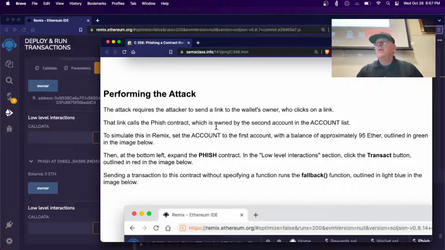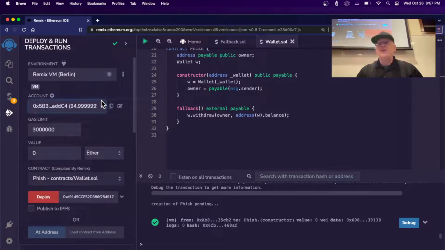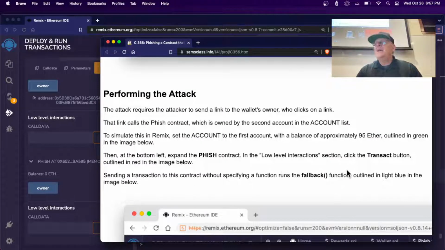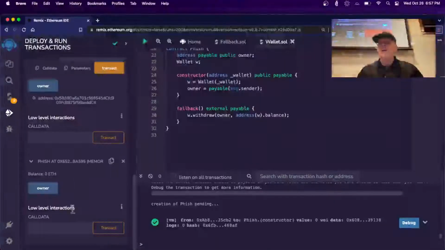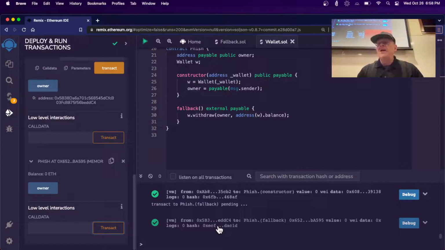So what I do is I set the account to the first account, and then in Phish, I hit transact. So this is the point. I have to get the original owner, this person, to execute this Phish contract, which I'll tell them it's something else. You're going to get a free NFT or something. So they go to the Phish contract, and set the account to the first account, right? Then at the bottom left, expand the Phish contract and do a transact. Okay. Right, they're going to send a transaction here, and they don't even need to send any money. If they make a low-level transaction to this contract, it works.